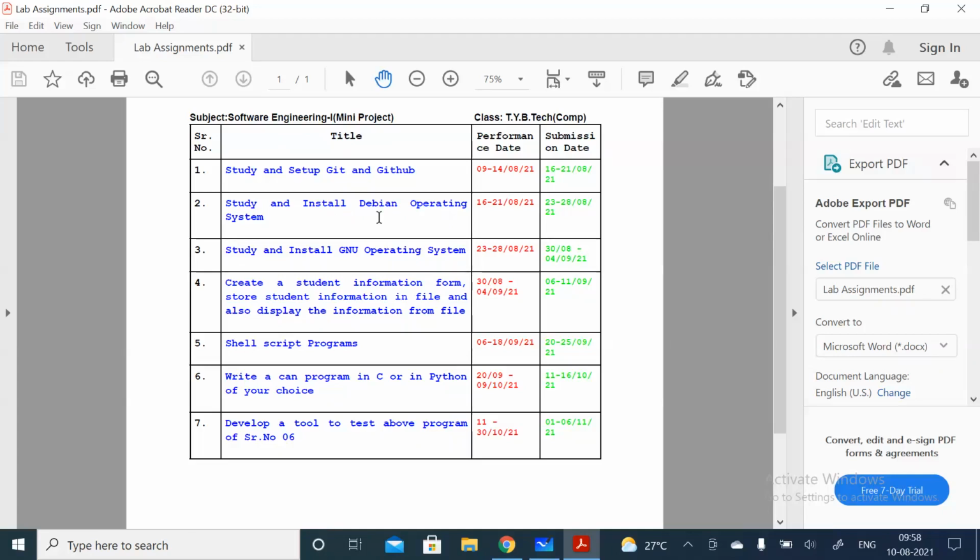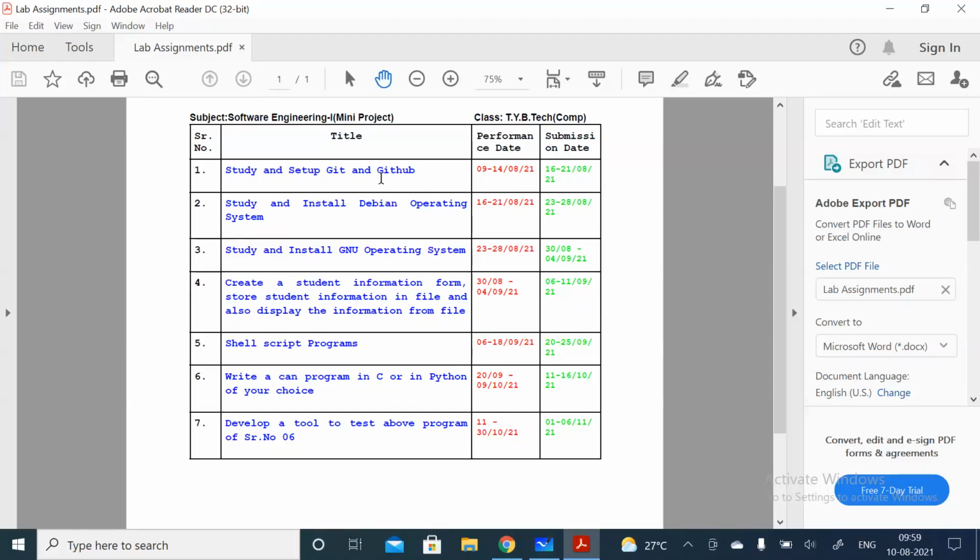You should know something about Debian and GNU also, because for this course there is an end semester examination. At that time, you need to know about these operating systems. Right? So my suggestion is to try to install these operating systems on your laptop or computer. Right? And first is that simple repository.